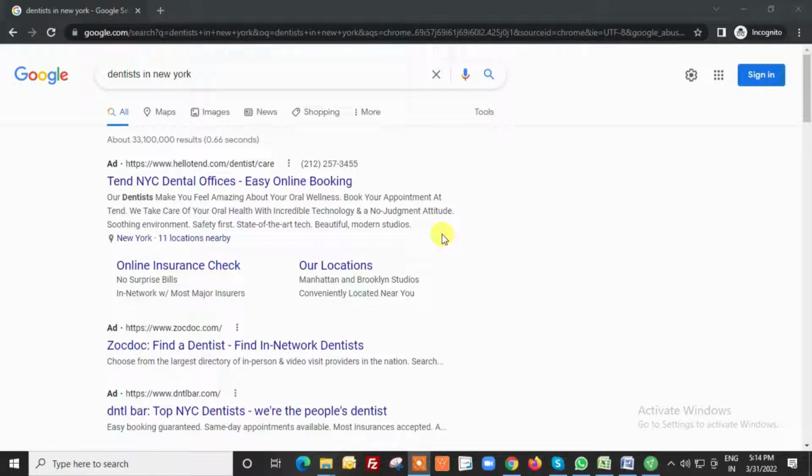Let me give you a quick example. This advertiser may have been running these advertisements for a few days or a few months, and based on the data available, Google is going to decide, if the advertisement is shown 100 times for a search query, how many times the ads are being clicked.